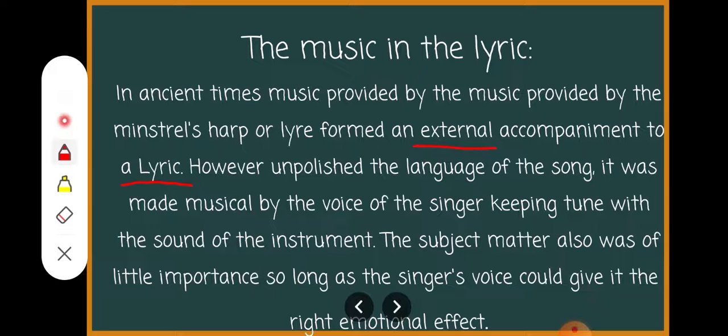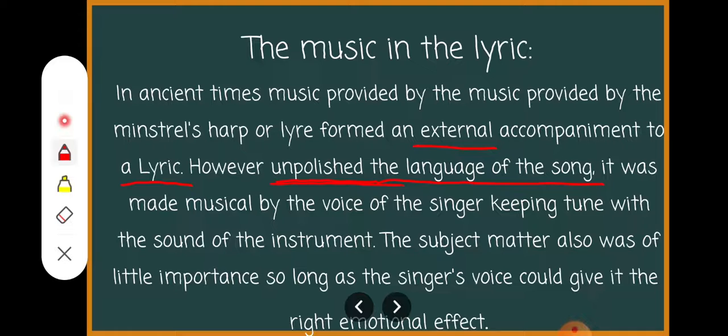These were unpolished, unrefined, rough lyrics. Rough means the language was not soft language, too soft for the ears. The language of the song was unpolished, and that's why it was made musical.